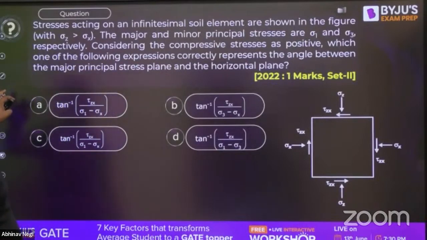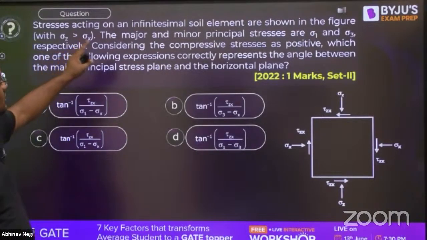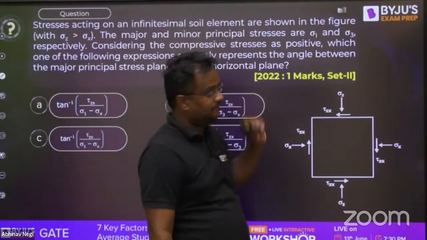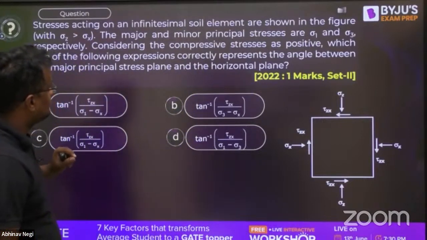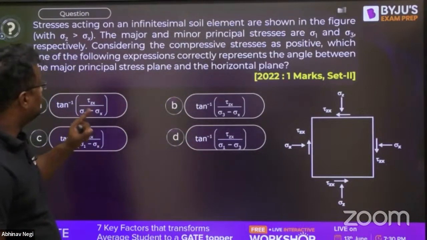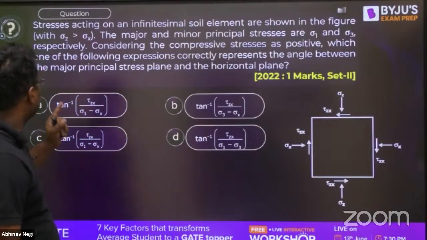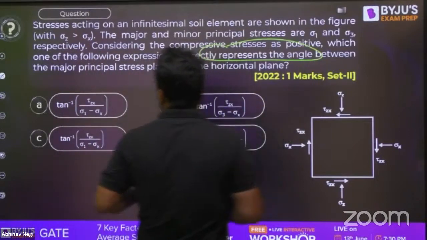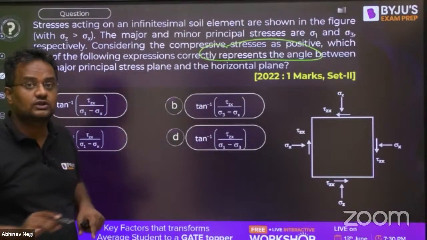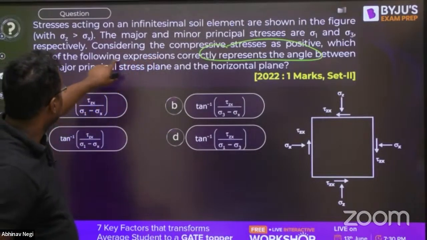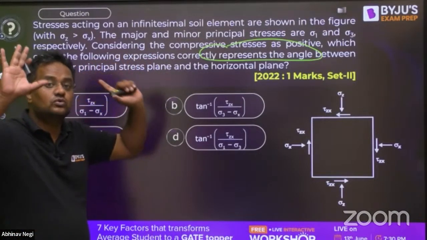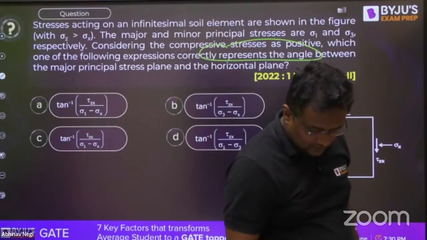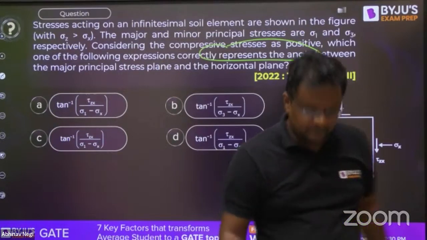Guys, here first of all, shear acting on an infinitely small element, sigma z is greater than sigma x. The major and minor principal stress are sigma 1 and sigma 3 respectively. Considering the compressive stress as positive, which one of the following expressions correctly represents the angle between the major principal stress and the horizontal plane? Major is sigma 1. One of the toughest problems in strength of materials ever asked. Okay. Might be in the top 3.